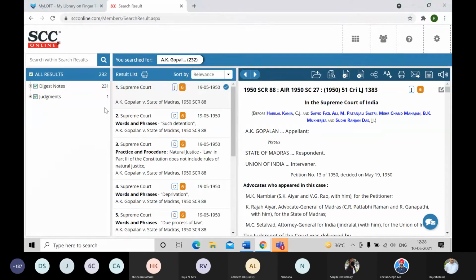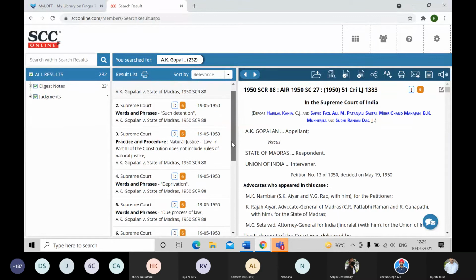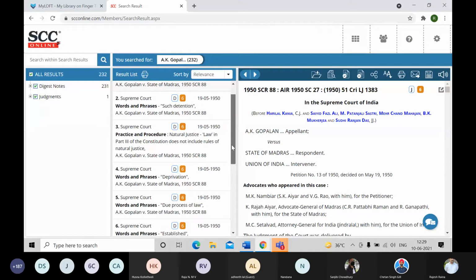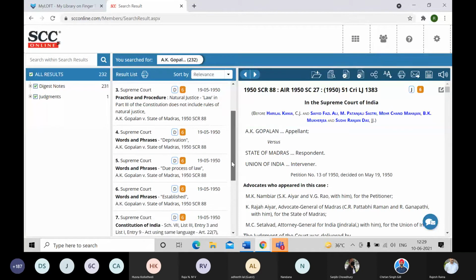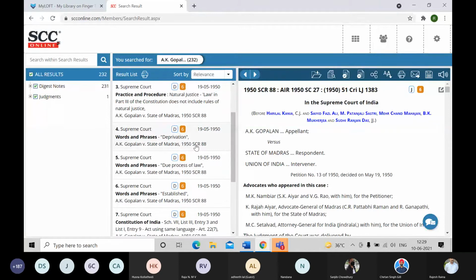Now in the second column, I can see the labels in the center, namely J, which stands for full text of the judgment, and 6, that is the quorum strength, the bench strength. Second one shows D, which stands for digest note, and of course the quorum strength. It will also give me the judgment date as well as the party name. And in the digest notes, you can also find a little bit of a summary or a catchword. Catchword, I would suggest, say like natural justice law in part 3, and then deprivation and all that stuff. So you can make out what it's talking about, and you can click on this to view that particular digest note in the third column.